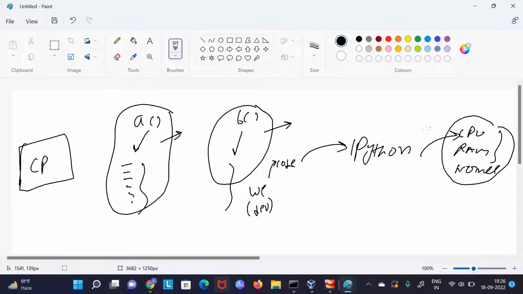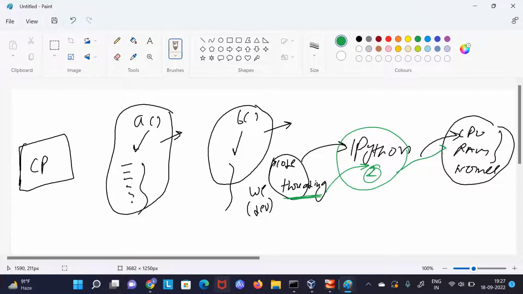In different programming languages, we have different ways to create threads. But in Python, this library, threading, is what Python understands, so we will be using this. Now from here, we are telling our Python interpreter, Python, I want 2 threads to be created. Similarly, we can create thousands of threads if you want, and we want those thousands of processes running in parallel. Python will interact with the hardware and tell the kernel, I want to create this many threads in the CPU, and this will work.